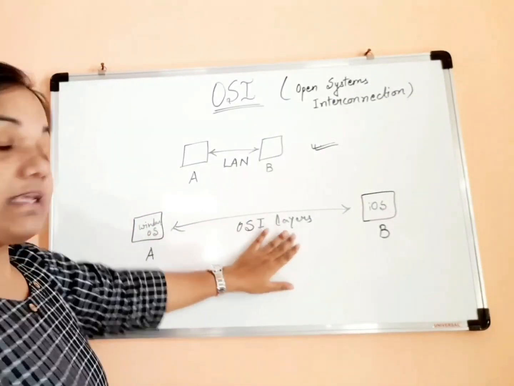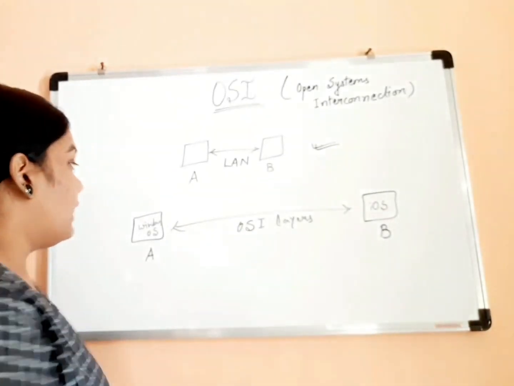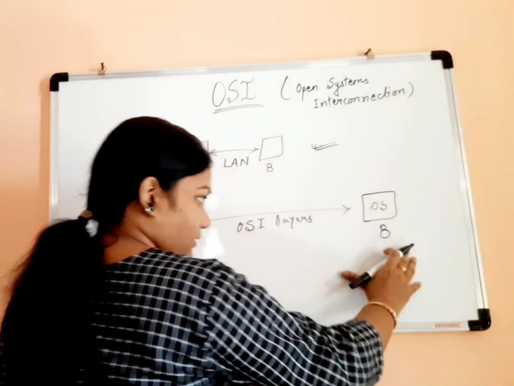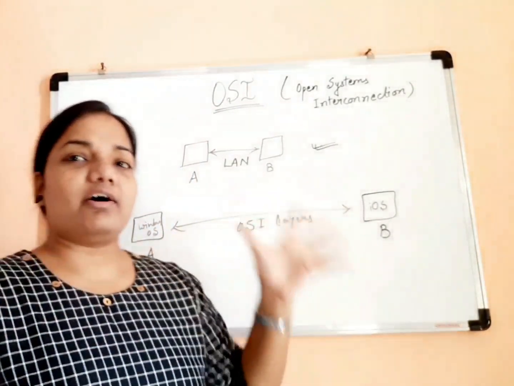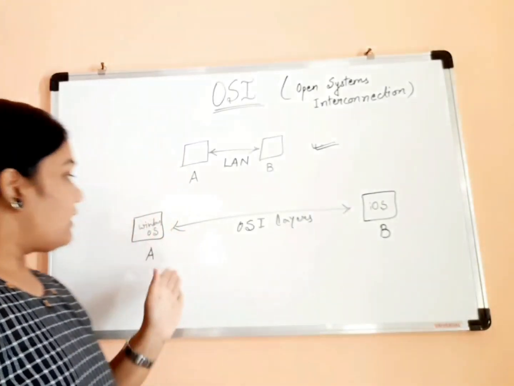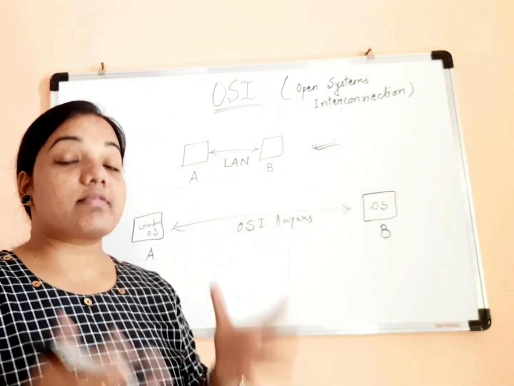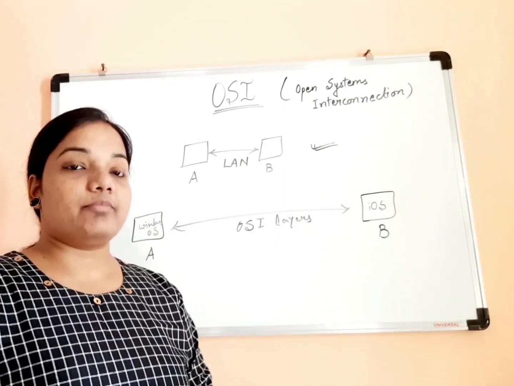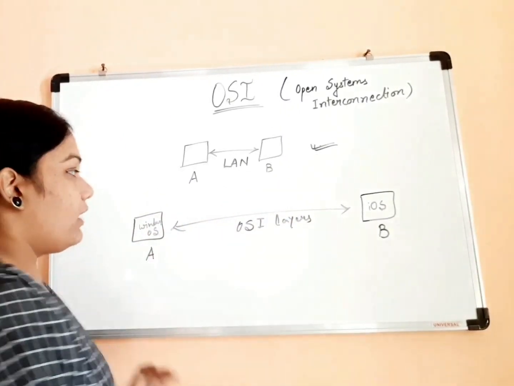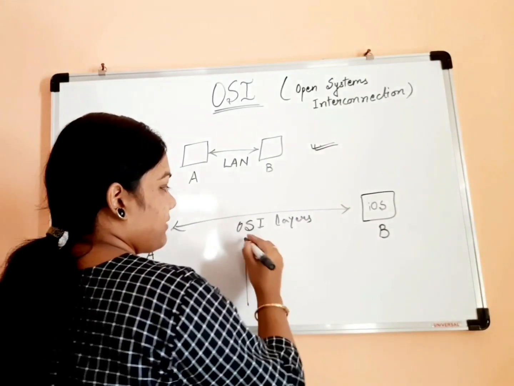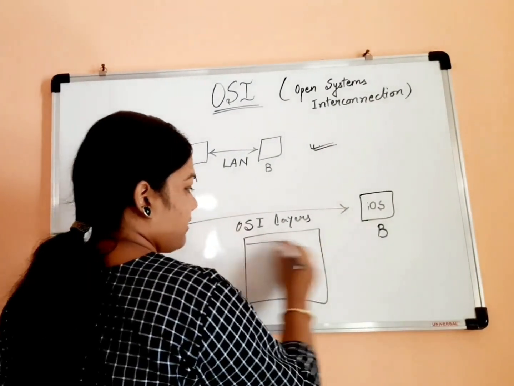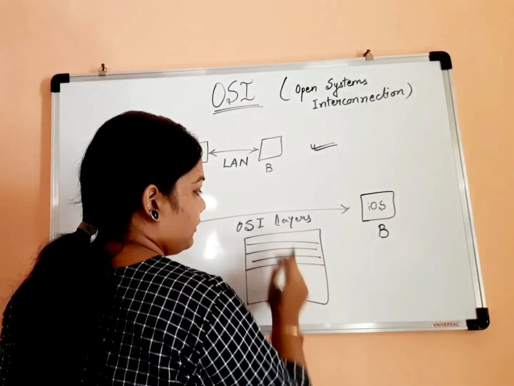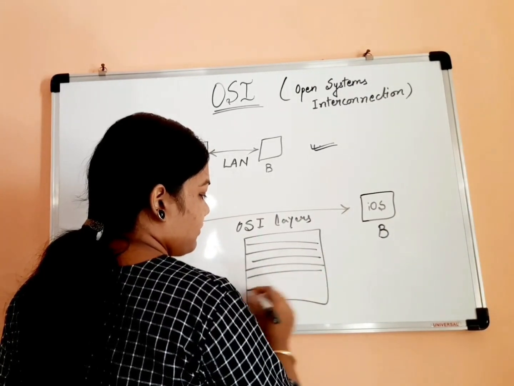This is the reason behind the OSI reference model: if there are two systems located in far away different networks, using different architectures, this OSI reference model helps them to communicate with each other. There will be 7 layers of OSI, 1, 2, 3, 4, 5, 6, 7.